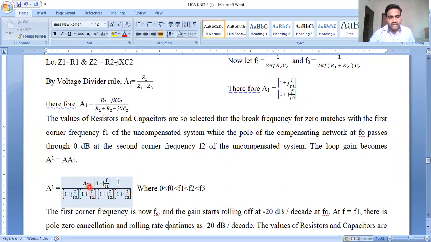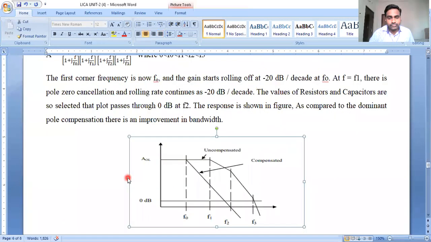So if we see here very carefully, a pole and a zero are added to the numerator and denominator. The resistances and capacitance can also be selected at particular breakover frequencies. After the connection of the Z1 impedance and Z2 impedance to the output circuit, there is a new corner frequency, that is F0, at the first corner frequency.